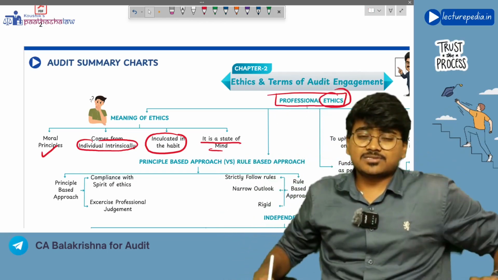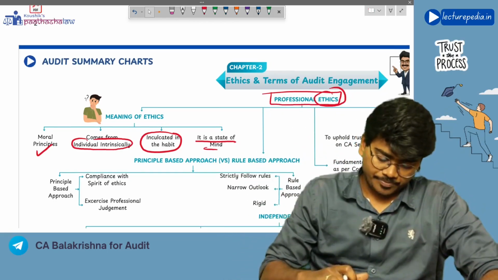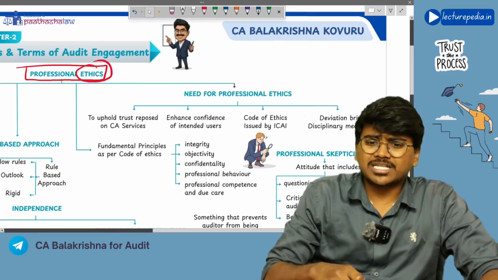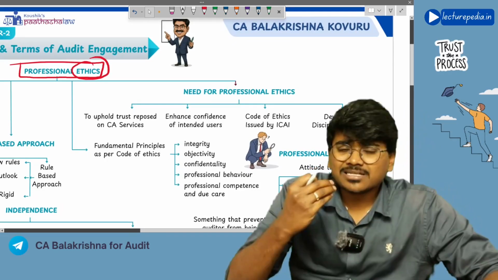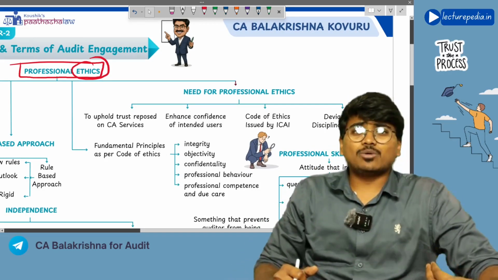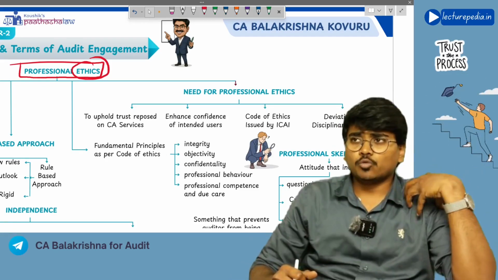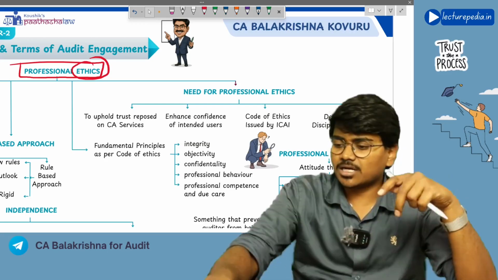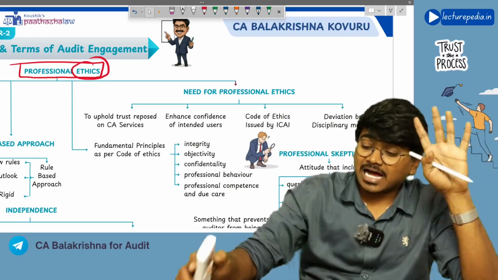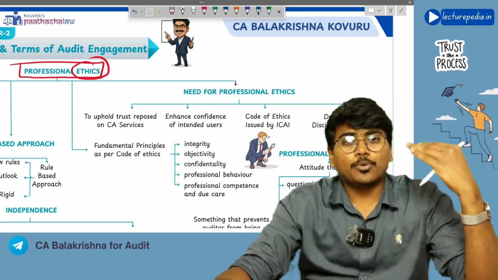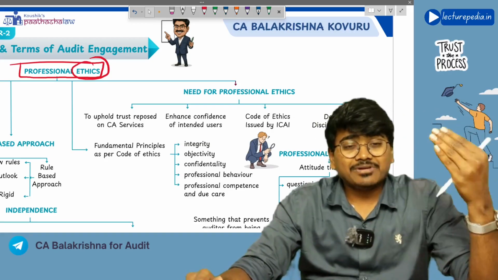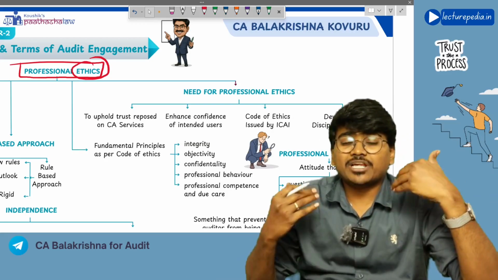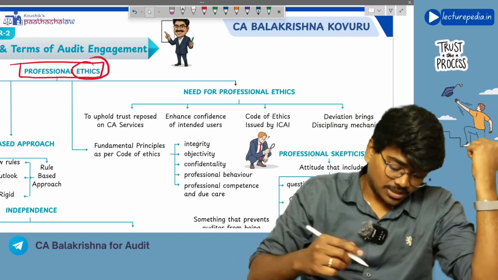So that is the meaning of ethics. Now, we understood what is meant by ethics, but what is the requirement of ethics for our chartered accountancy? Why should we chartered accountants follow these professional ethics? Not only chartered accountants, even various other professionals like doctors, police and lawyers have their own ethics. Now, why are ethics particularly important for chartered accountants? Let's see.